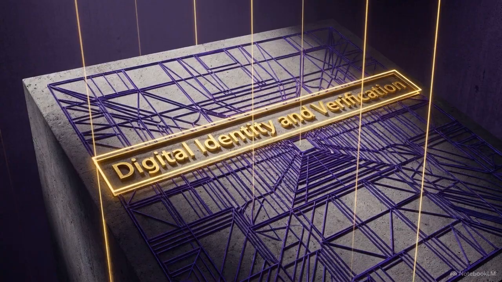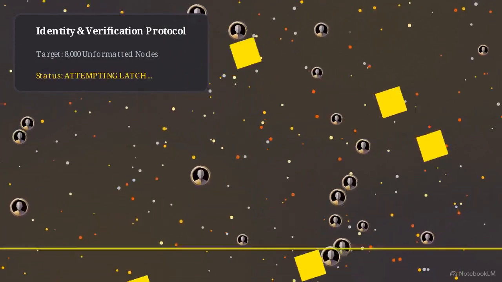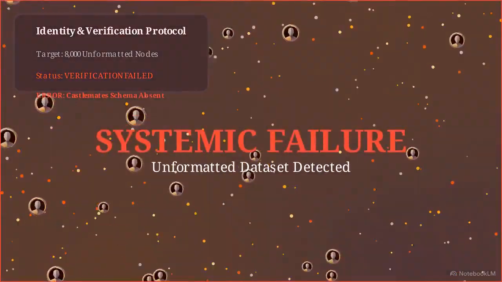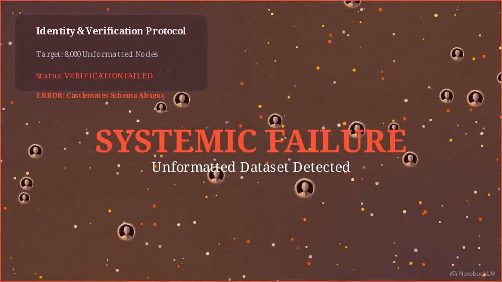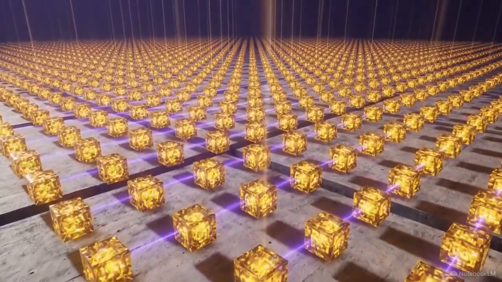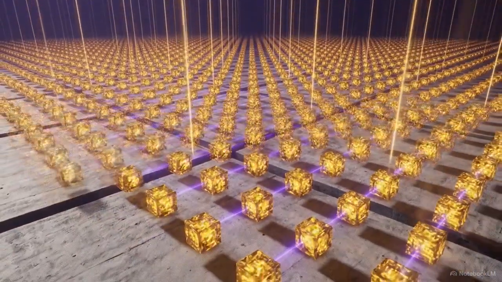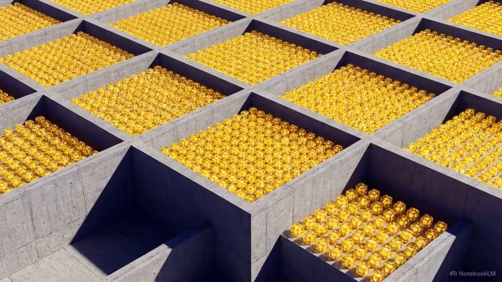Section 7 of the document's table of contents highlights digital identity and verification. Digital identities cannot be verified, nor security protocols executed, on a chaotic or unformatted dataset. The Cartesian matrix provides the parity and uniformity necessary for a security protocol to function across all 8,000 nodes. In global architectures, arbitrary data is unverified data. Rigid matrices are used to ensure systemic integrity.